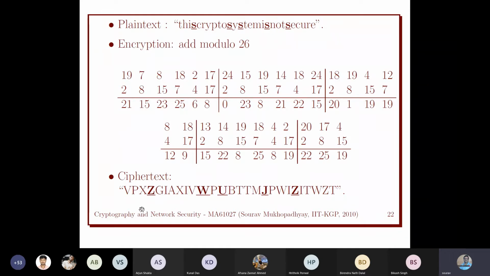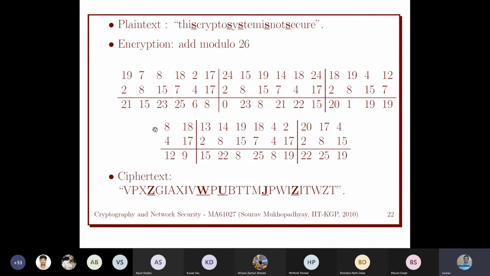Here S is going to Z, here this is going to W, here this is going to U, this is going to J, and this is going to Z. That is the property we want in our cipher, so that we can avoid frequency analysis, because in this case we cannot do frequency analysis.